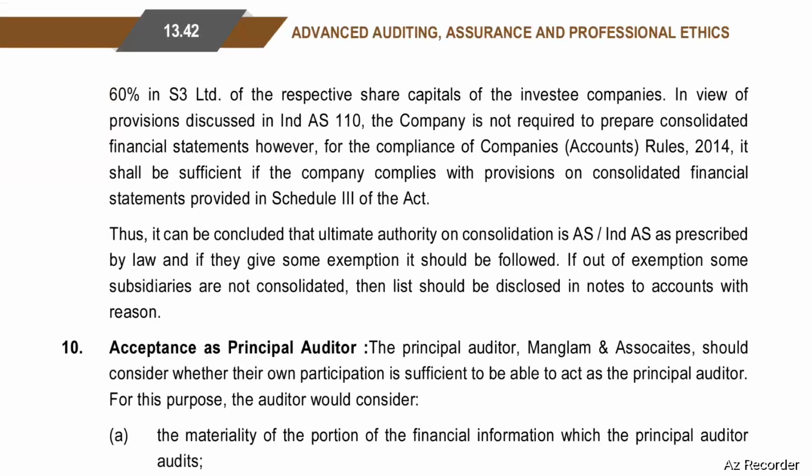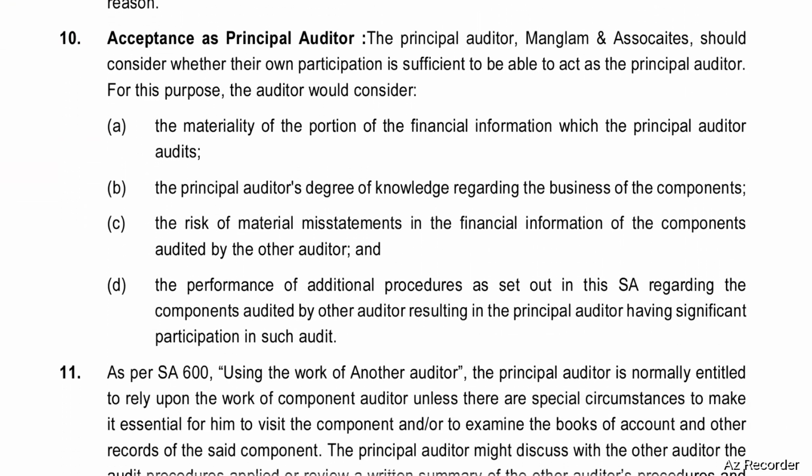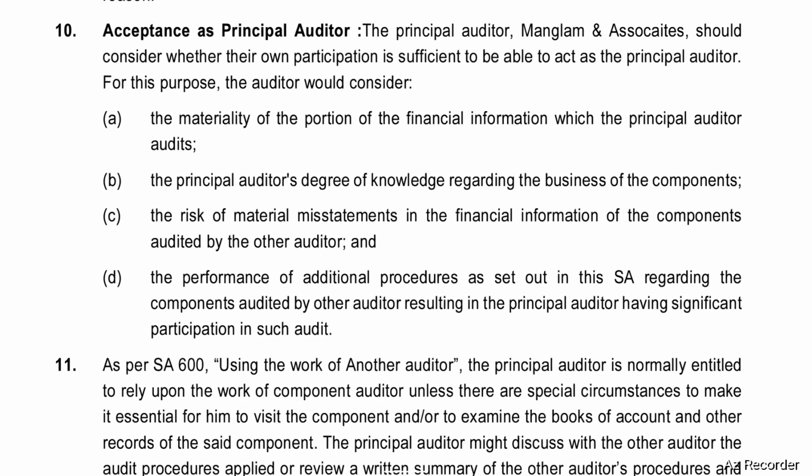Acceptance as principal auditor. The principal auditor, Manglam and Associates, should consider whether their own participation is sufficient to be able to act as the principal auditor.